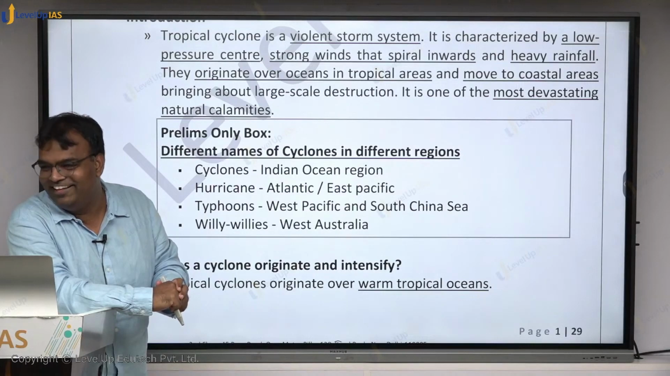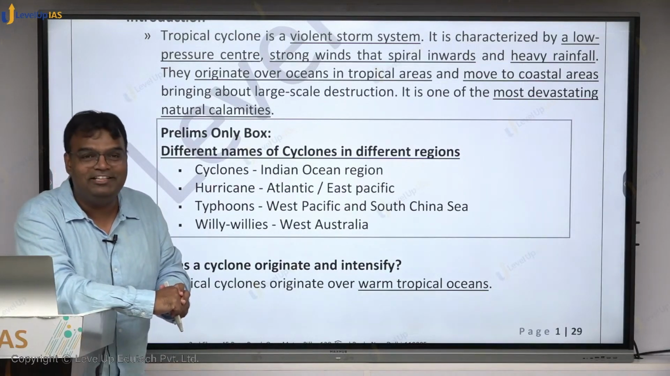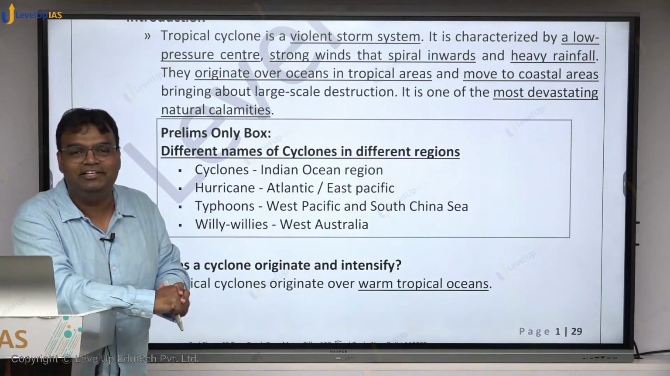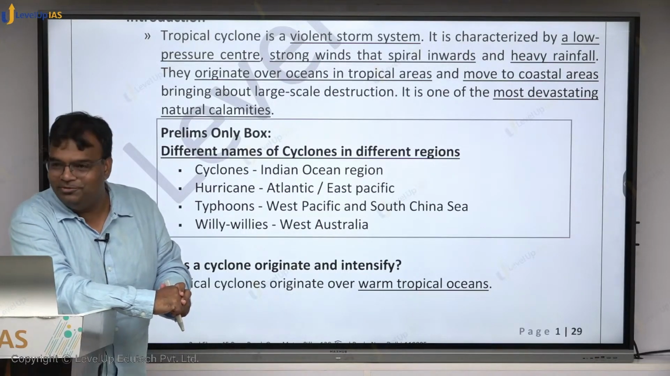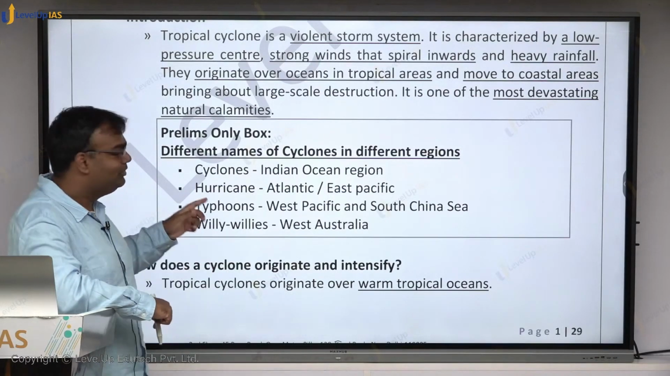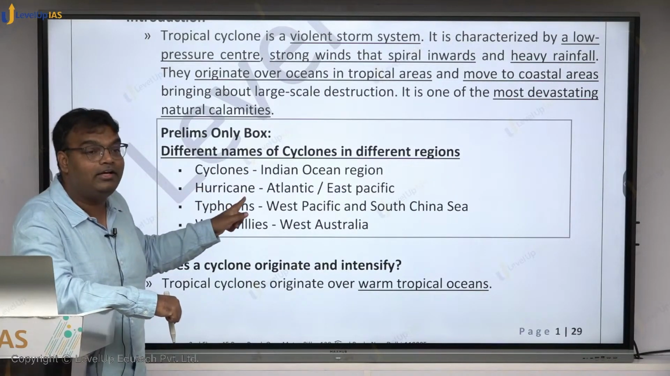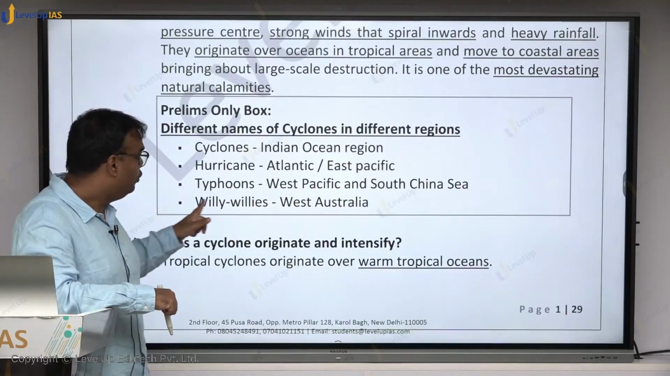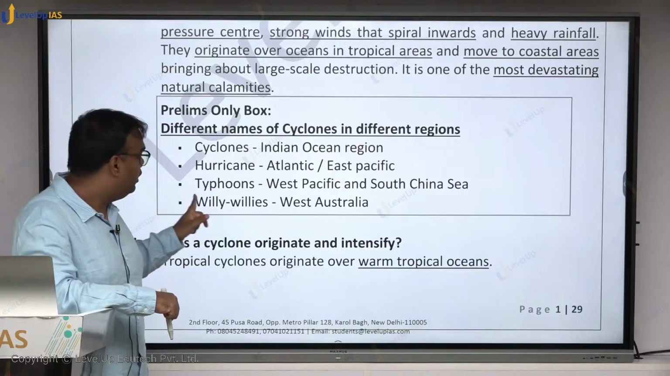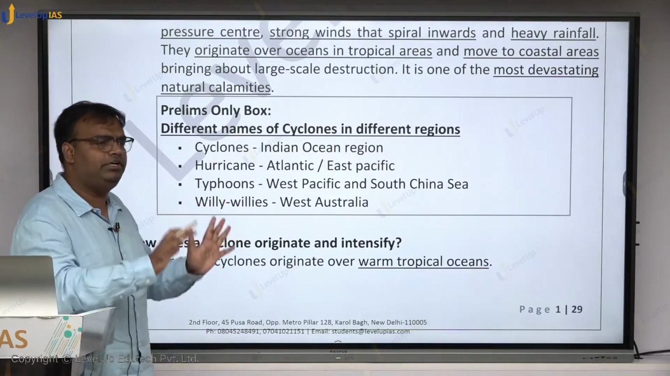Hilton. What was that cyclone? अभी 10th और 11th को US में hit किया उसने. It was Milton only. Yes. So there it is called hurricane. Then in West Pacific or South China Sea it is called typhoon and in West Australia it is called Willy-willies. Okay, but ये सारे different नाम हैं.